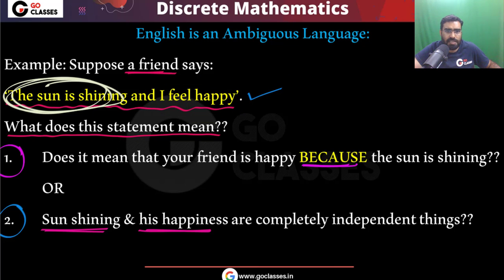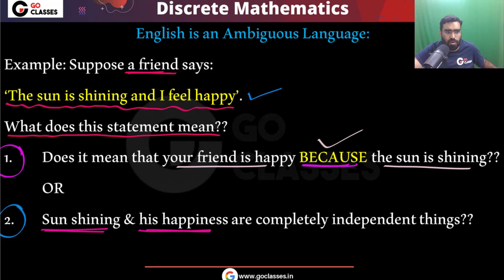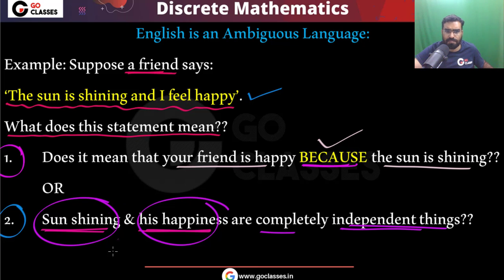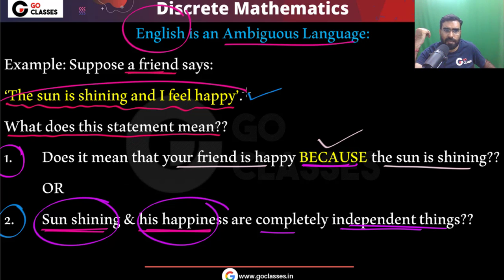So either your friend is happy because the sun is shining, or the sun shining and his happiness are completely independent things. Do you agree with me that again English is an ambiguous language? This statement looks very simple, but it is also ambiguous. There is interpretation ambiguity here. Should I interpret it like this, or like this?